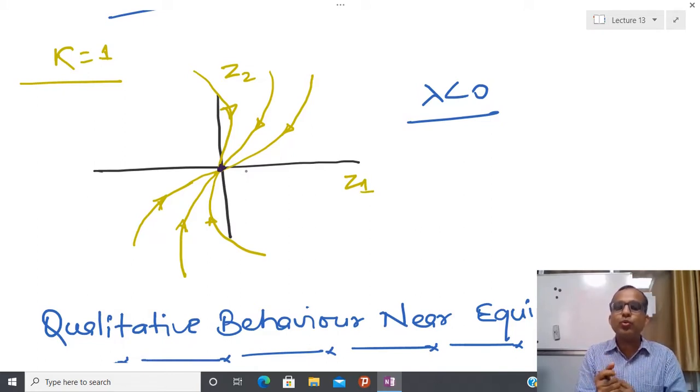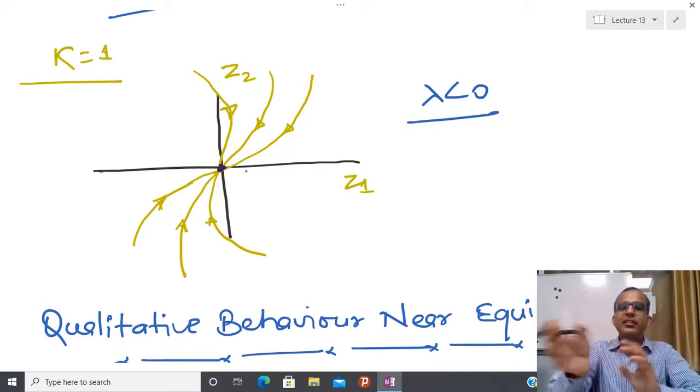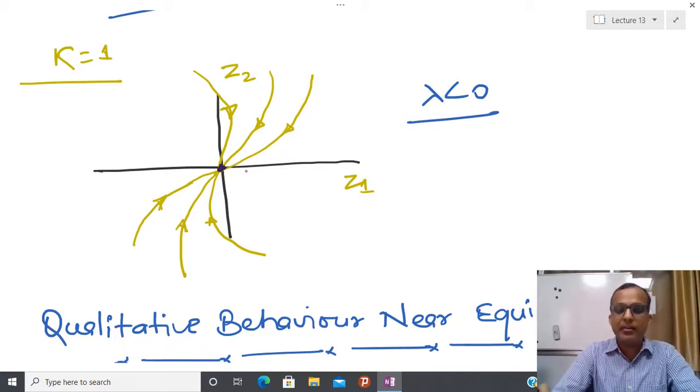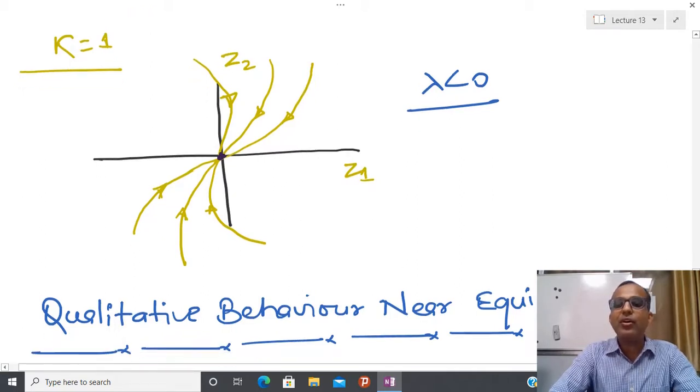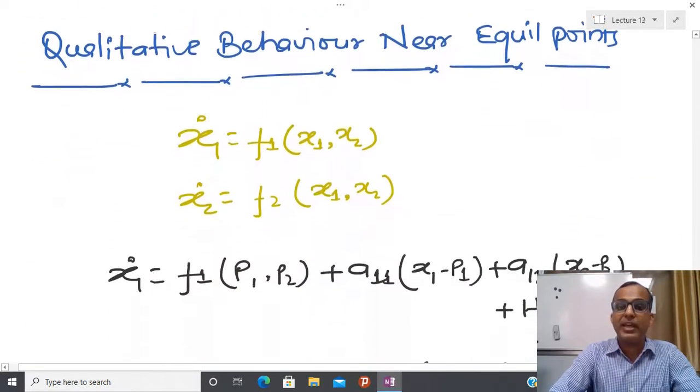And one more is the saddle, which I missed. So basically I have node, saddle point, node stable and unstable, center, and focus. Please try to understand each nomenclature in some pictorial way, then things become more transparent. Now you can see that for nonlinear systems also I can use these kinds of techniques that we have learned.